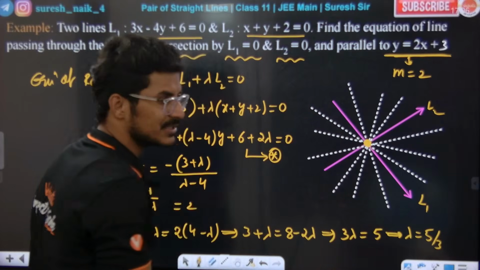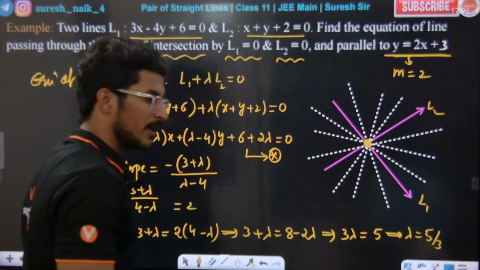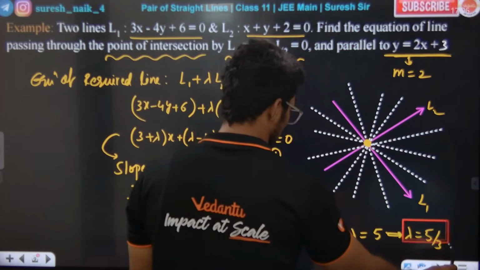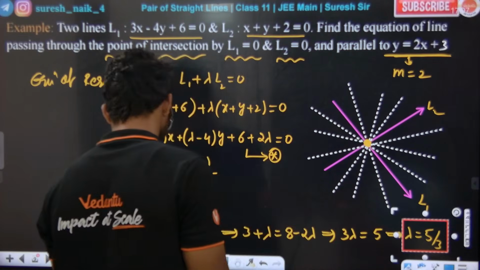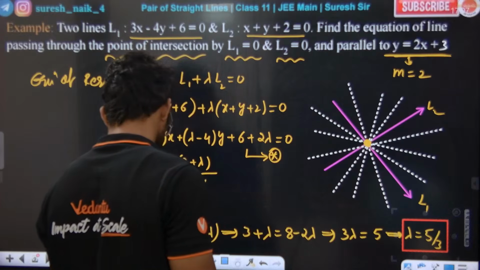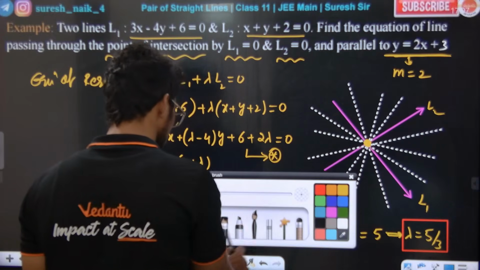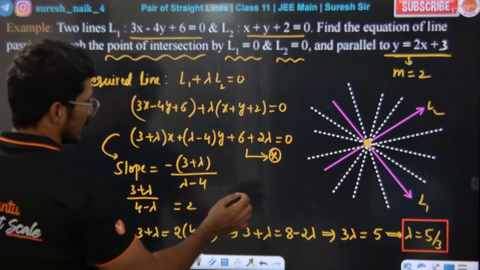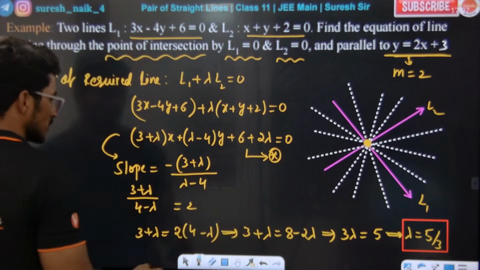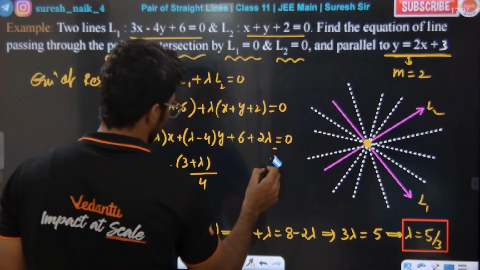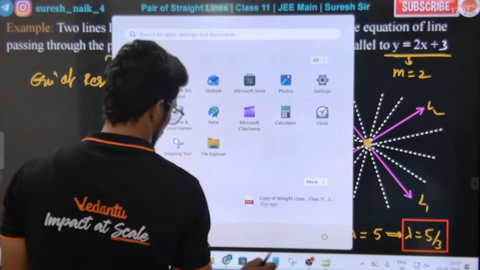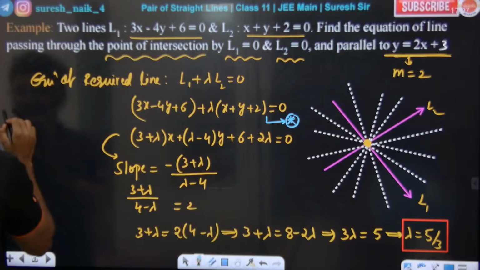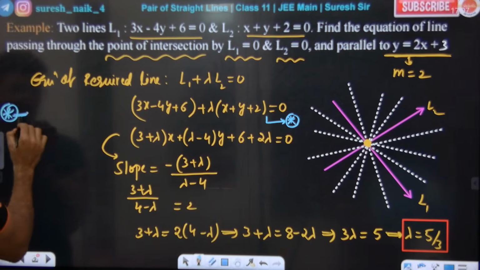Lambda is 5 by 3, it has come. Lambda value is 5 by 3. Yes or no? Very good. Lambda value is 5 by 3, sir. Where should we put the lambda value back? In the star equation. If we put the lambda value back in the star equation, we will get the answer. That's it. So from the star equation, if you put this, what am I going to get? One minute. This is our star equation. Okay? So check in the star equation.